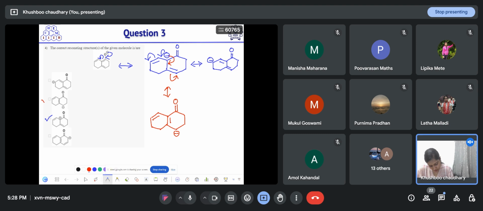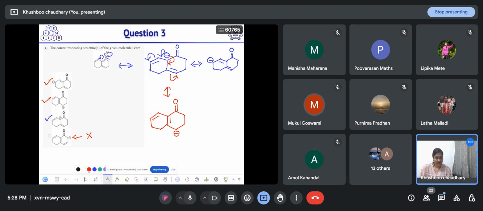So this corresponds to second option and this corresponds to option A. But in none of the cases will we get a negative charge at this center. So this can't be a resonating structure for the given molecule. Okay? Is this arrow pushing understood by everyone?